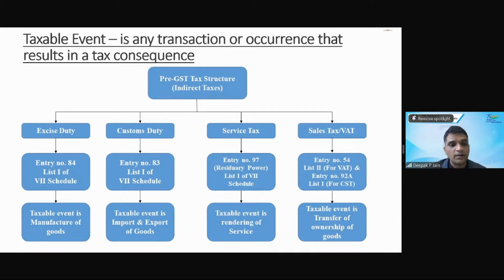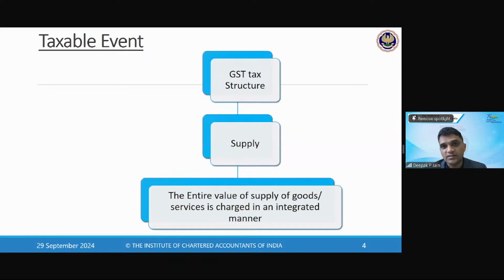Seeing that there were multiple pointers under the earlier law, the government decided that we will have only one point under the GST, which is called supply. So we will bring one point and tax it, called supply. In the GST tax structure, the taxable event is supply. And supply is so broadly defined that it includes everything. Earlier, when goods were manufactured and sold, excise duty on manufacture and VAT on sale was involved.